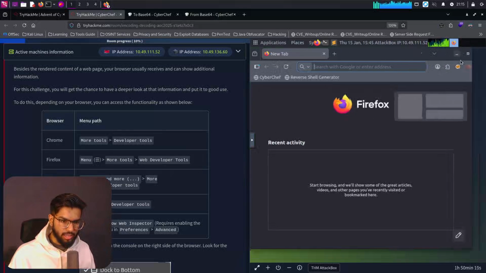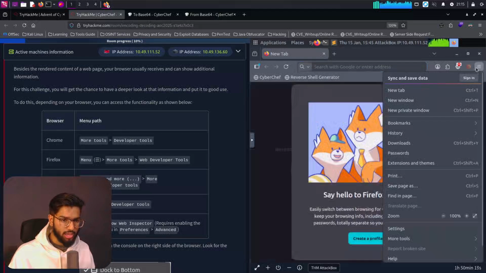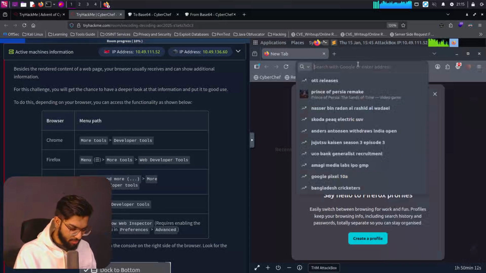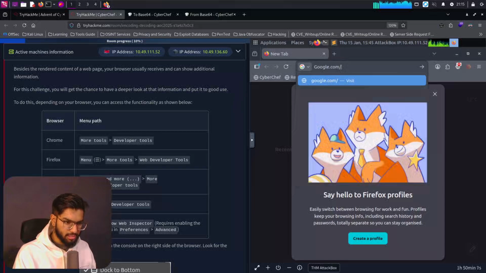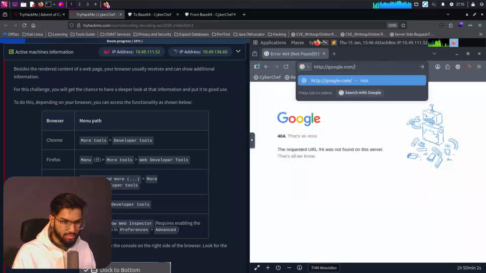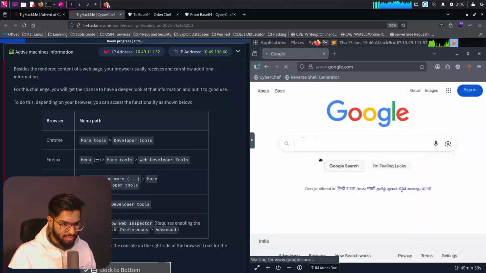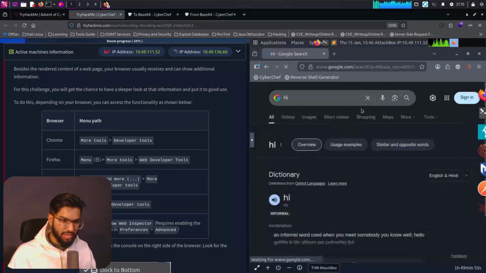Opening up the browser here, let's click on this hamburger icon. That's what I call it. Before that, let's select a page. Let's say google.com and search for, let's say, hi. Okay, it gave an error that we can't search like that. Okay, so let's say hi here. Then we get this page here.